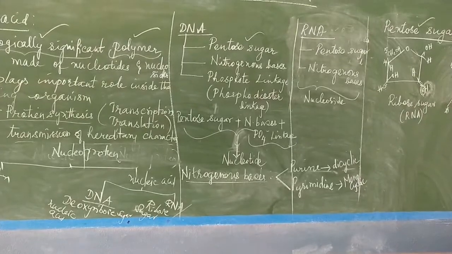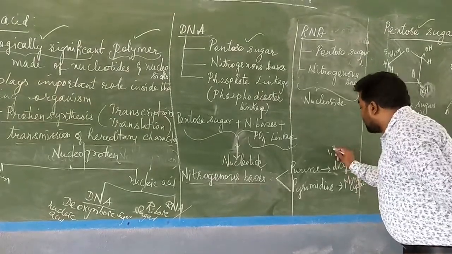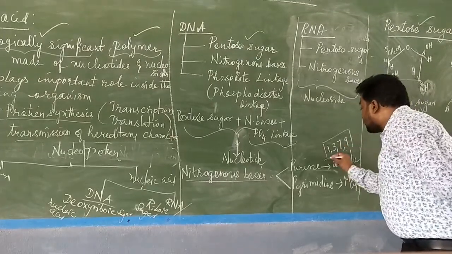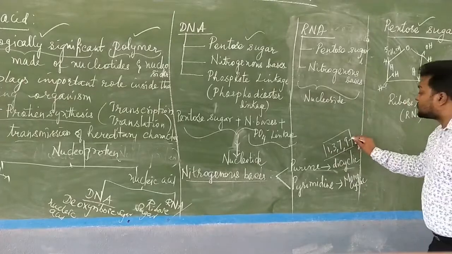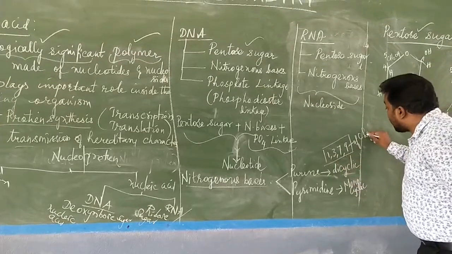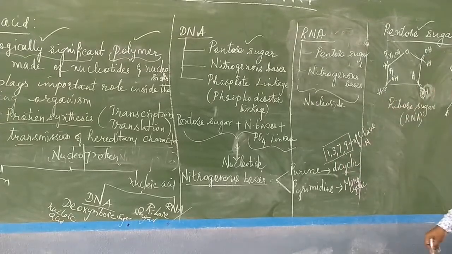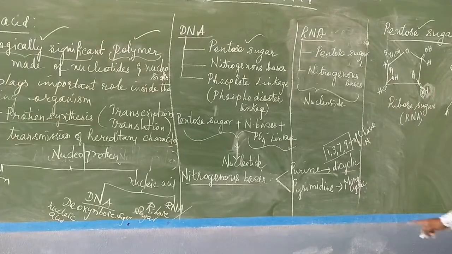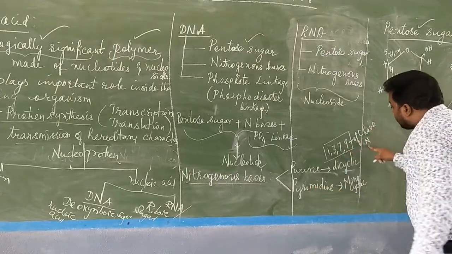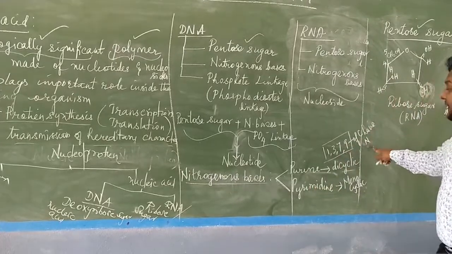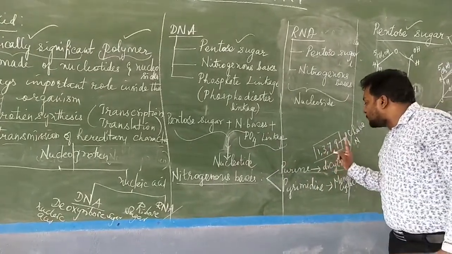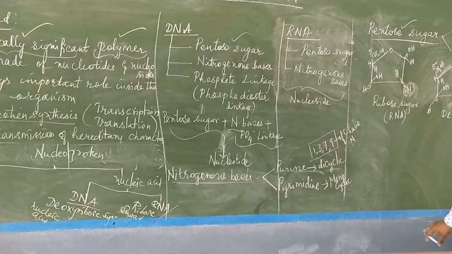In the dicyclic structure, the first position, third position, seventh position, and ninth position: you have to keep this in mind very carefully. The 1, 3, 7, 9 positions in purine bases will have nitrogen. In the structure we have to check this. First, third, seventh, and ninth of purine will have nitrogen. So how many? 1, 2, 3, 4. So four nitrogens will be present.